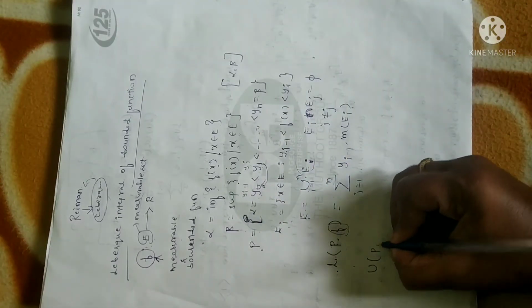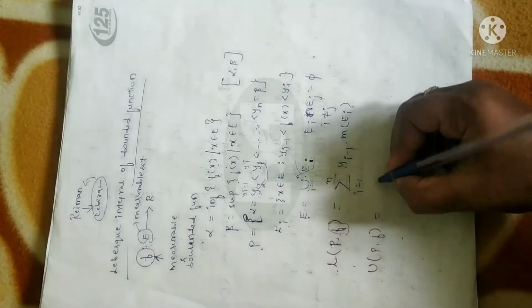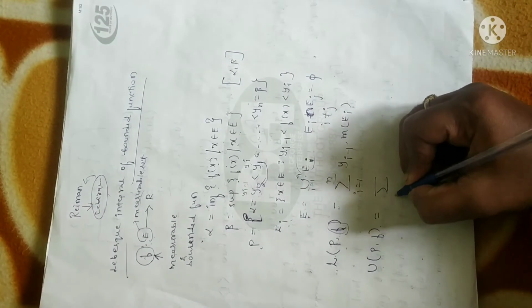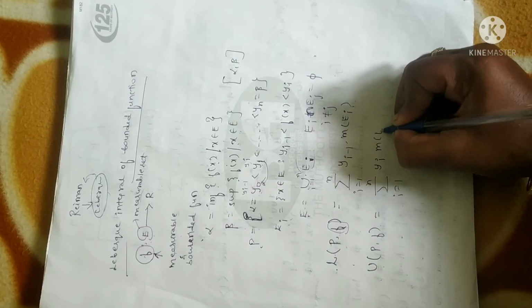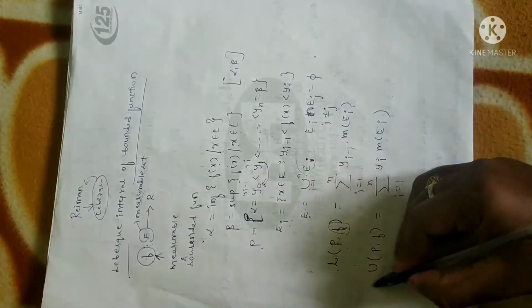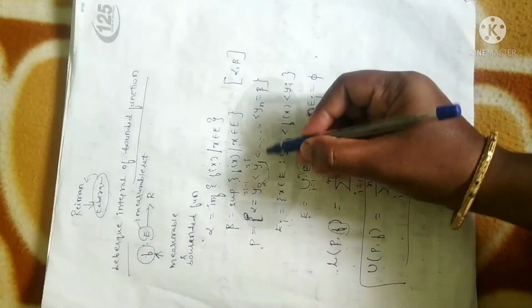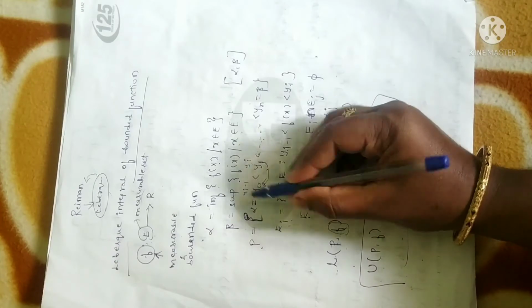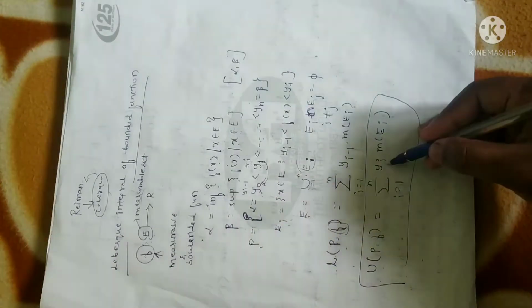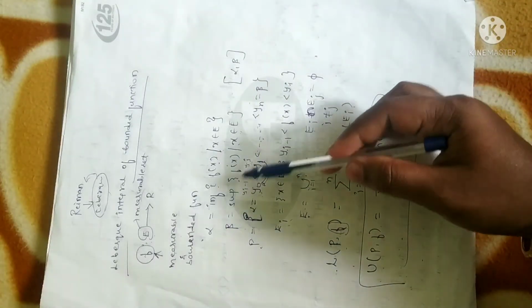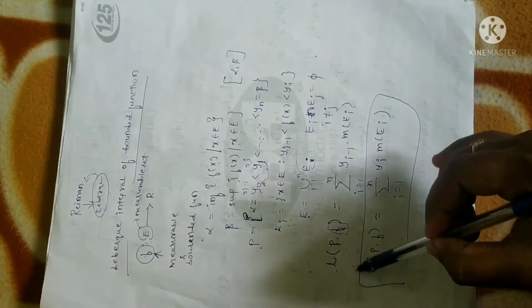Similarly, upper bound of a partition P with respect to a bounded function is given by the summation i equal to 1 to n of yi into measure of Ei. In the sense, upper bound is none other than y1 and lower bound is y0. So in the generalized case, upper bound will be with respect to yi, and lower bound will be the previous element, that is with respect to yi minus 1.